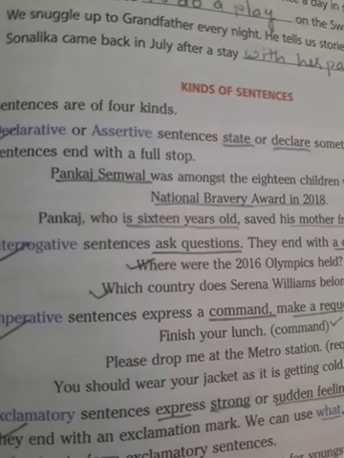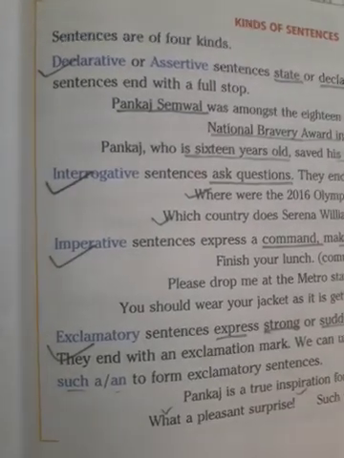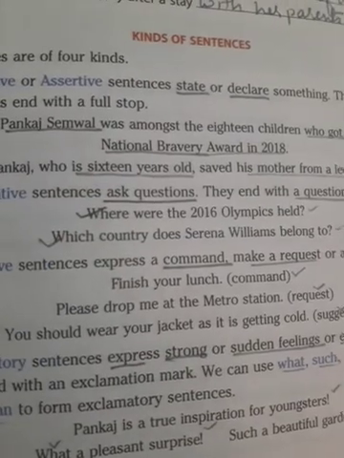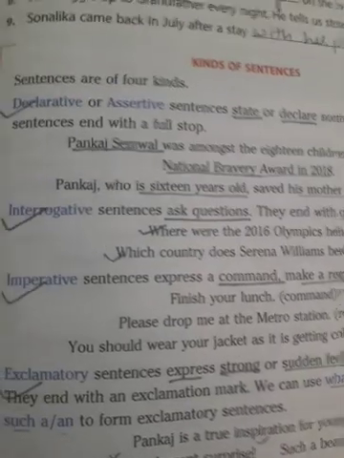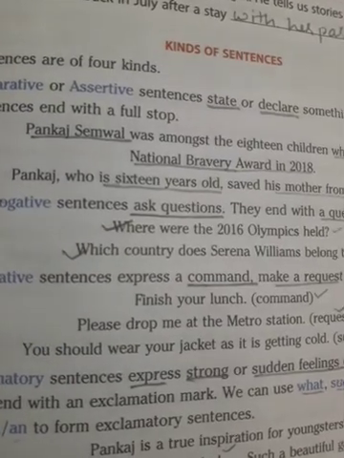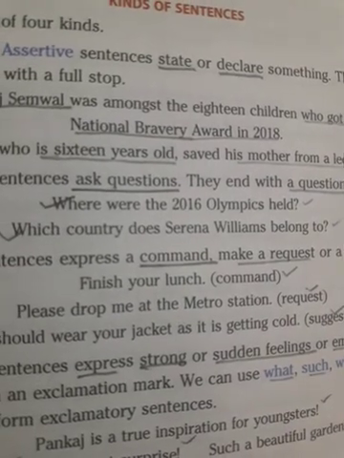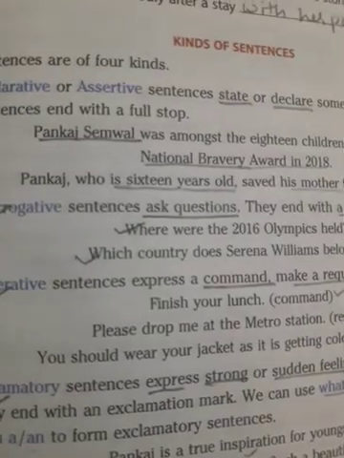Next one, what are the kinds of sentences? Kinds of sentences are declarative, interrogative, imperative, exclamatory. A declarative sentence declares something, states something. From the sentence itself we come to know that this sentence is declaring something. Pankaj Senwal was amongst the 18 children who got a National Bravery Award in 2018. So, what is the sentence saying, what is it declaring?